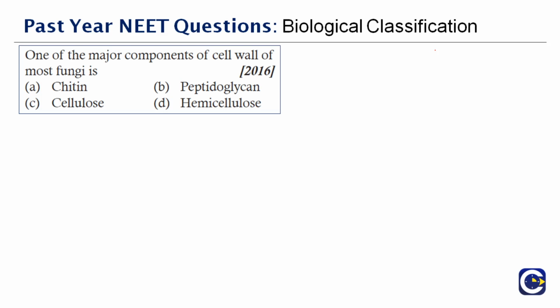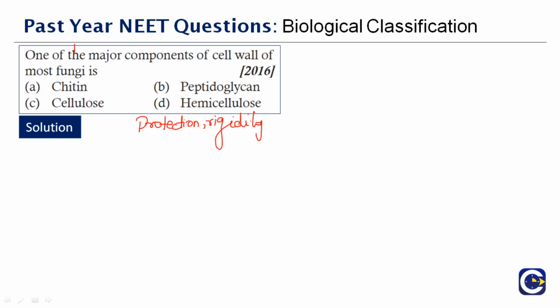One of the major components of cell wall of most fungi is dash. So what is the role of a cell wall? Why should an organism have a cell wall? Cell wall contributes to protection, and other than that, it contributes to the rigidity of the cell. A cell wall is a rigid structural layer which provides protection and structural support to the cells.